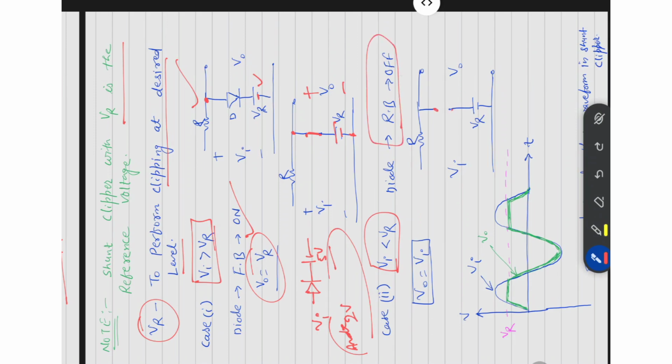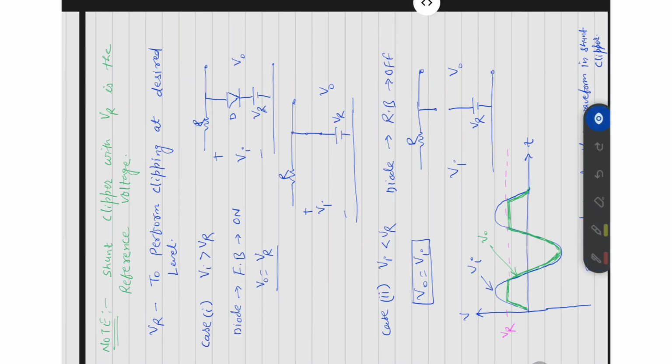Then what will V naught be? V naught equals Vi, because in this circuit no current flows since the diode is off. No current flow means no voltage drop across the resistance, so all the output voltage will appear same as the input voltage.